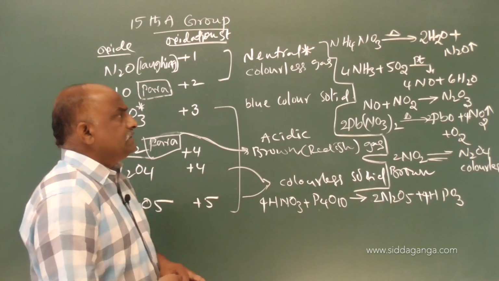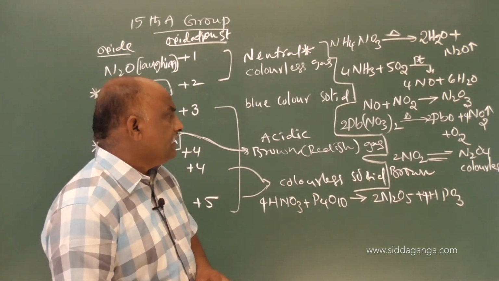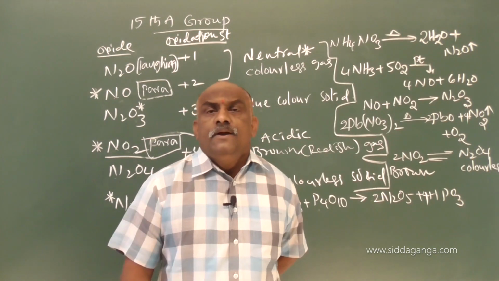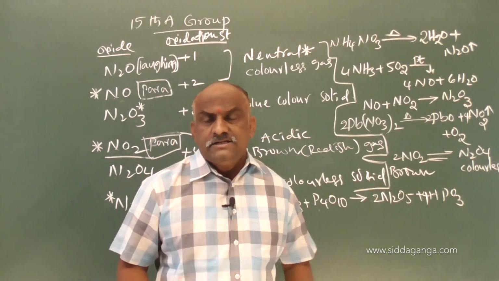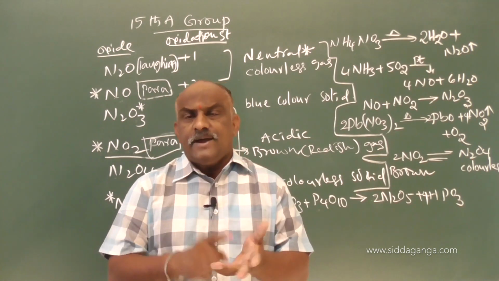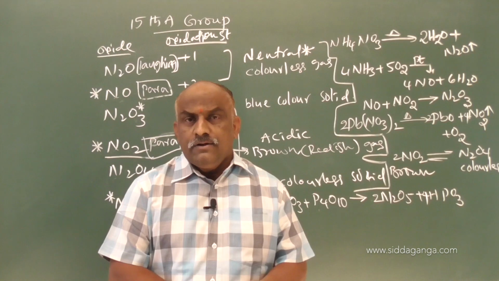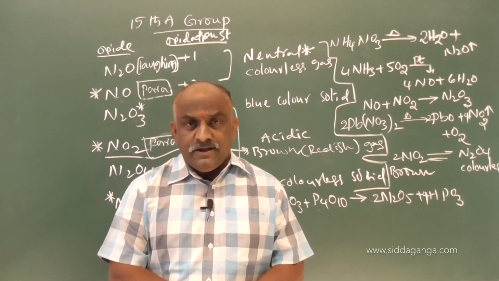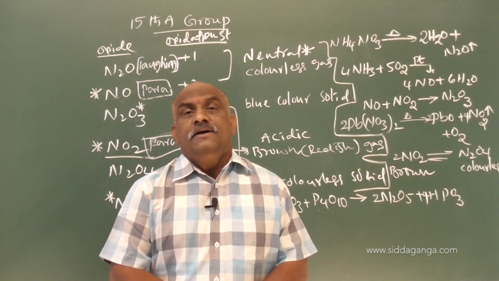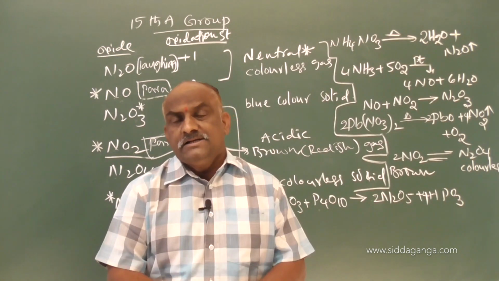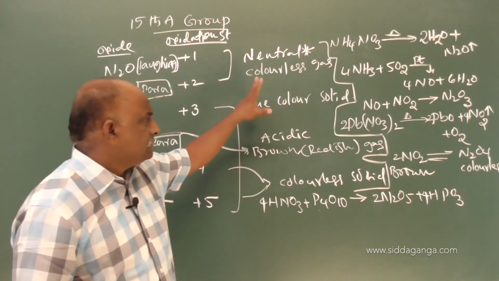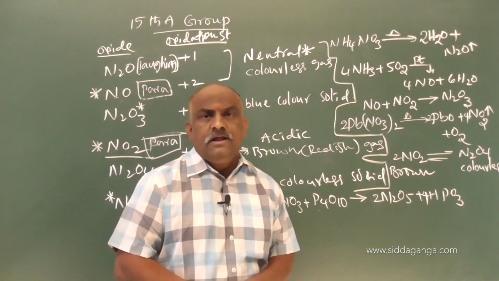So these are the preparations, my dear students, and make notes regarding this. It was very important, and some characteristic colors: which oxides are colored, which oxides are solids, which oxides are paramagnetic, which oxides are neutral, which oxides are acidic, which oxide is strongly acidic in nature, and which is called laughing gas. So you should revise all these types of questions regarding this topic. It is clear.